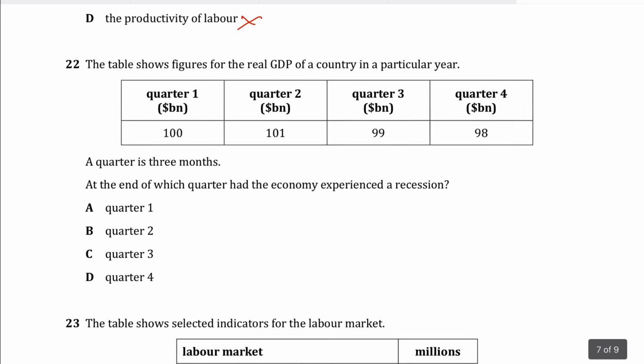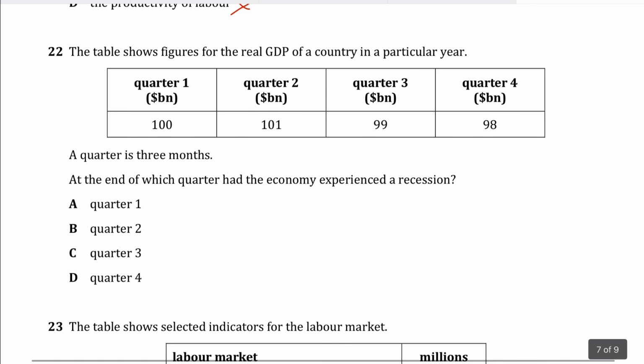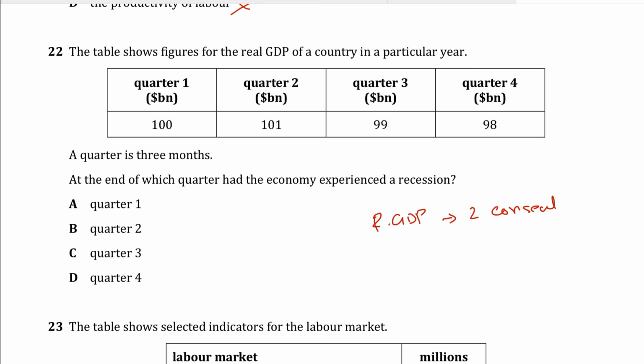Question number 22 says the table shows figures for real GDP of a country in a particular year. You have quarter 1, 2, 3, and 4. A quarter is 3 months. At the end of which quarter had the economy experienced a recession? So, see, you have to understand that a recession means when your real GDP falls for 2 consecutive quarters, or for consecutive 6 months, right?